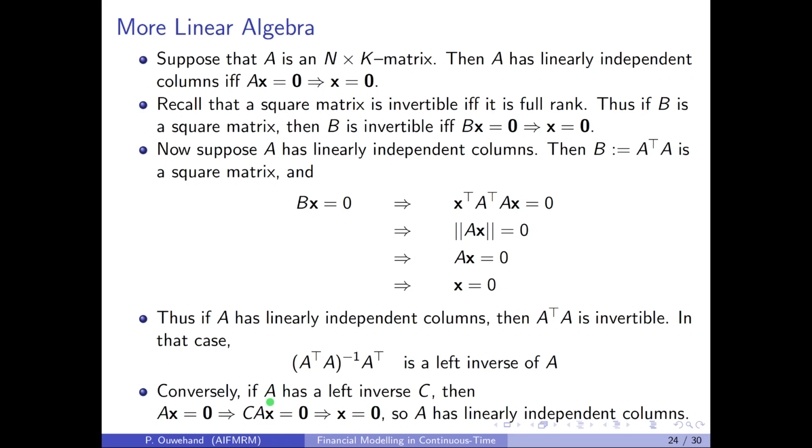Conversely, if A has a left inverse C, then whenever Ax is equal to 0, also CAx is equal to 0, but CA is the identity matrix, and thus x is equal to 0, and so A has linearly independent columns. Thus we see that a matrix has linearly independent columns if and only if it has a left inverse. In the same way, one can prove, using transposes for example, that a matrix A has a right inverse if and only if it has linearly independent rows.